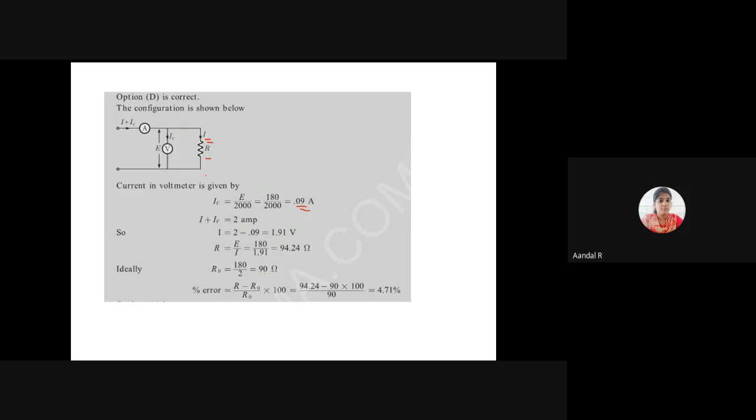For calculating the percentage, I am taking 100. R value is 94.24, R naught value is 90, which gives 4.71 percent.